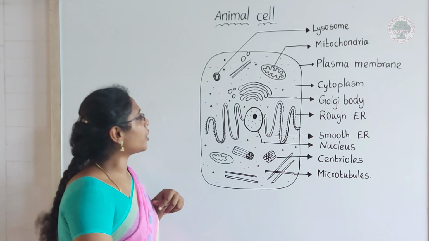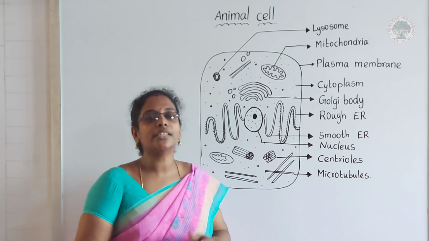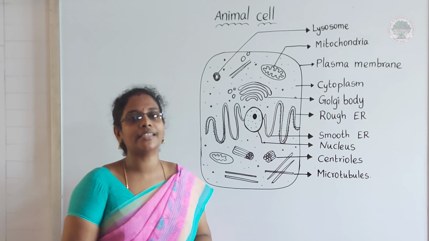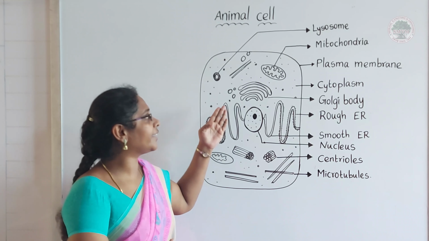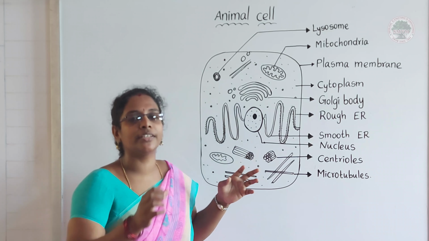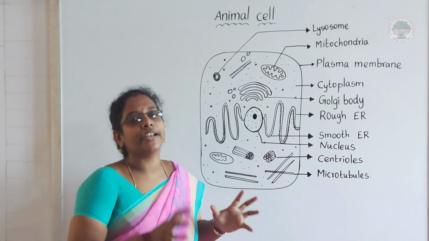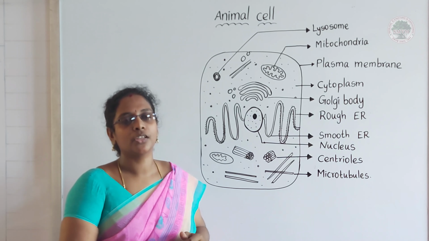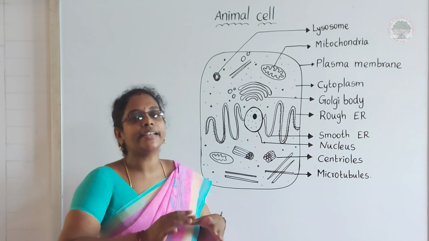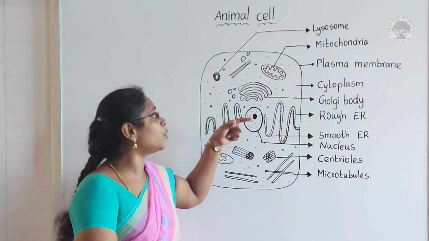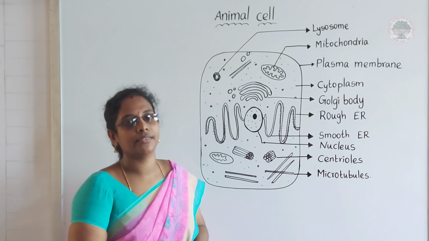Okay, the next organelle that we are going to discuss is Golgi body. So this Golgi body is also called Golgi complex and Golgi apparatus. If you see that, it mostly looks like a membrane-folded organelle, and this is like a package center of this cell. So whatever protein is synthesized inside the cell is packed and sent out of the cell with the help of this Golgi body.